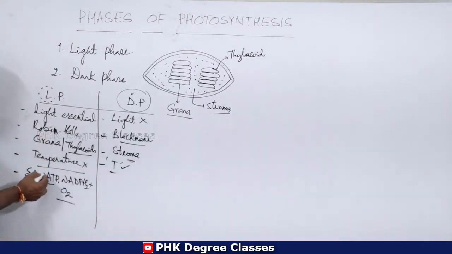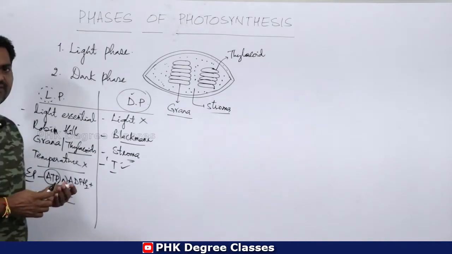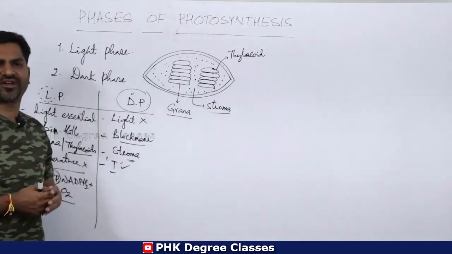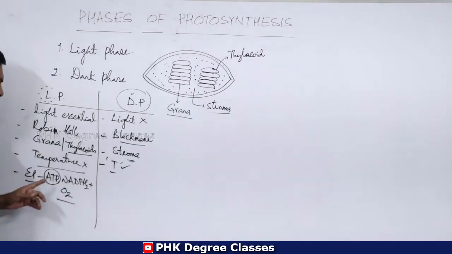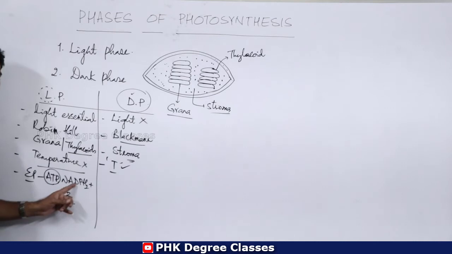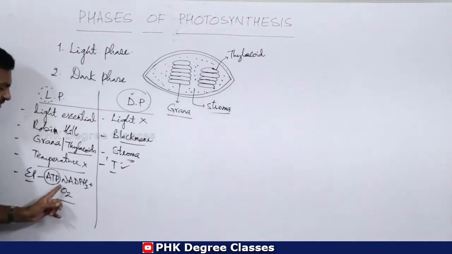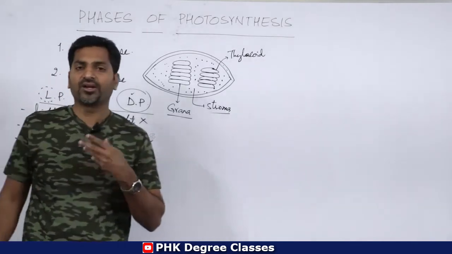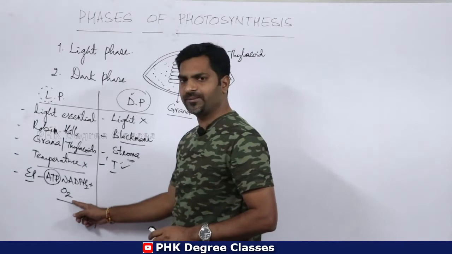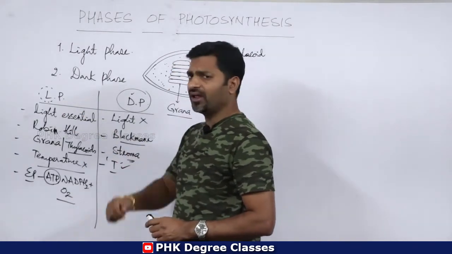Clear? ATP, you know very well about ATP. I have already told you the detailed structure of ATP in the respiratory mechanism. Adenosine triphosphate is called the energy molecule. NADPH2, nicotinamide adenine dinucleotide phosphate, is the reduced form of NADP. Oxygen will be liberated in light phase.